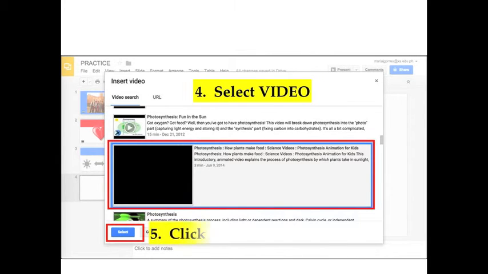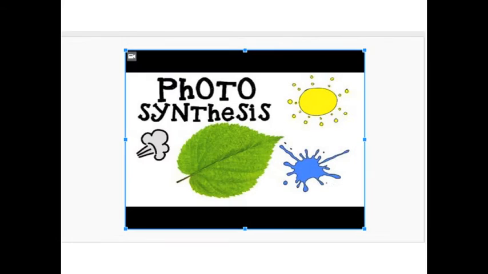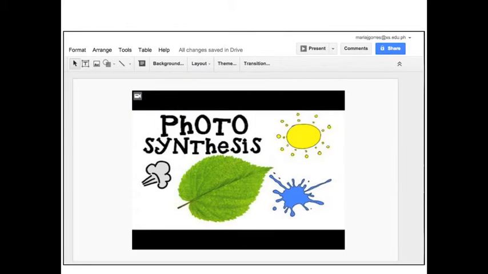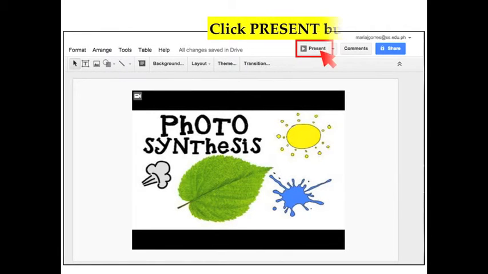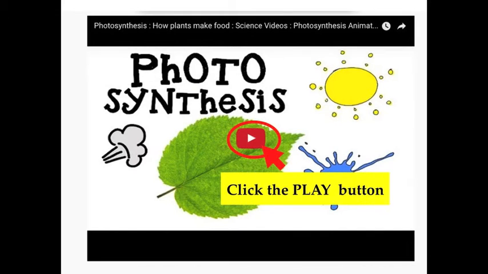Select a video, then click the select button. A video will be inserted in the slide. You may make the size of your video bigger by resizing it. If you would like to know how the video works, just click the present button. Then click the play button.